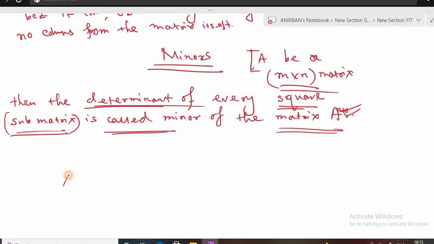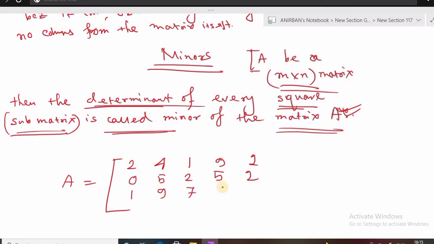Suppose there is a matrix A, which I am taking as: 2 4 1 9 1, then 0 5 2 5 2, then 1 9 7 3 4, and then 3 minus 2 8 1 8.